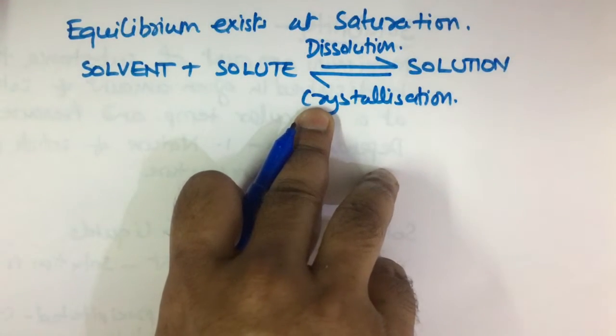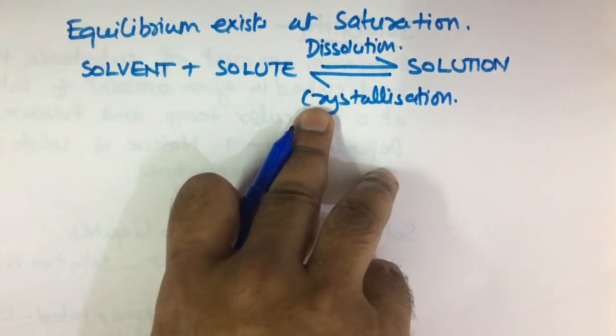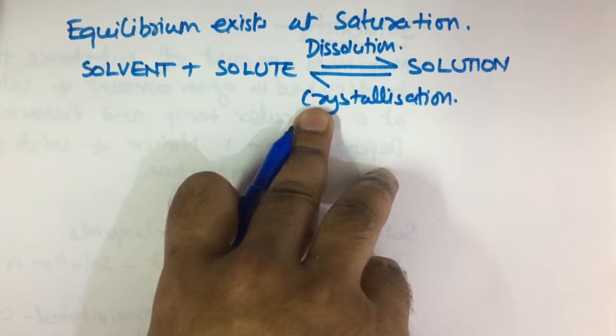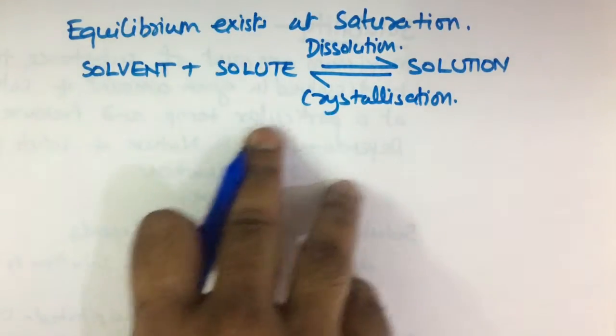So at equilibrium, both the processes of dissolution and crystallization take place at an equal rate. Now the solubility we can define as the amount of solid that dissolves in 100 gram of solvent at a given temperature to form a saturated solution.